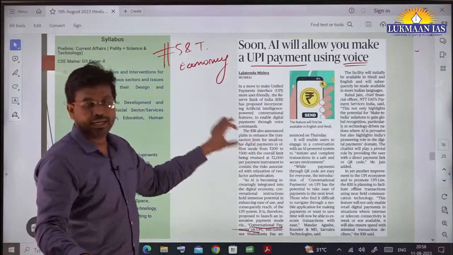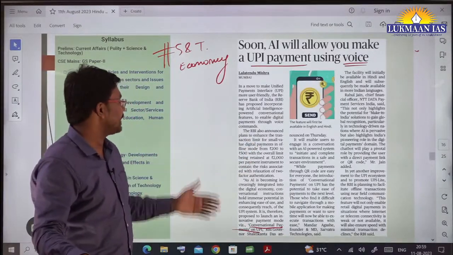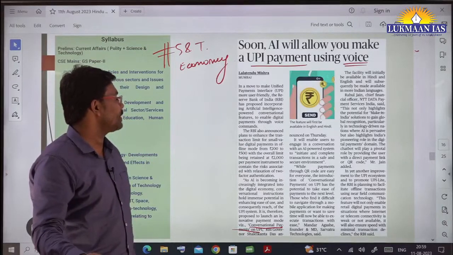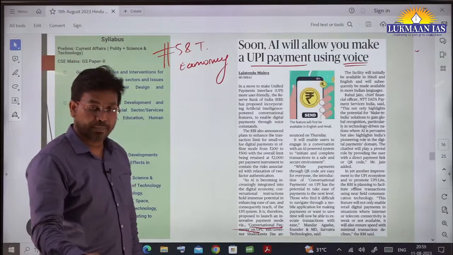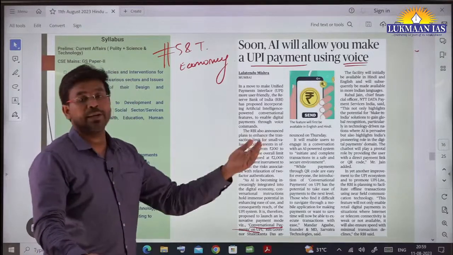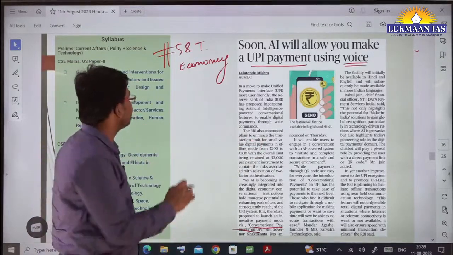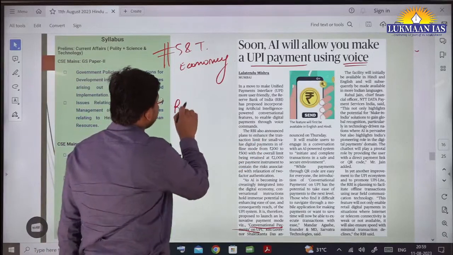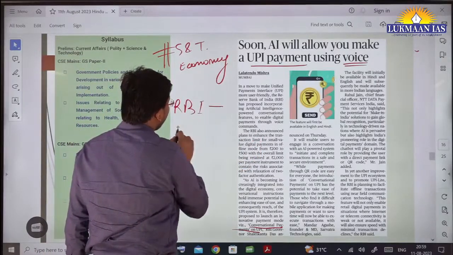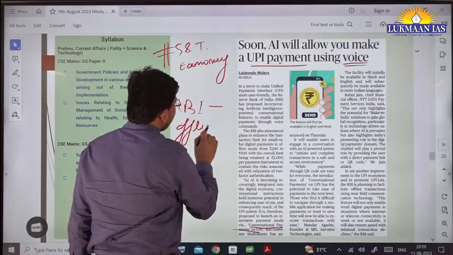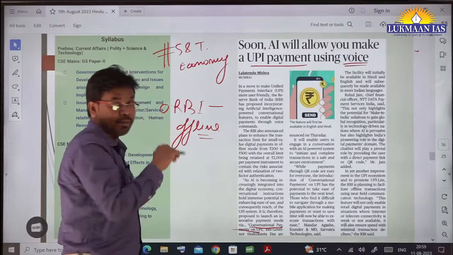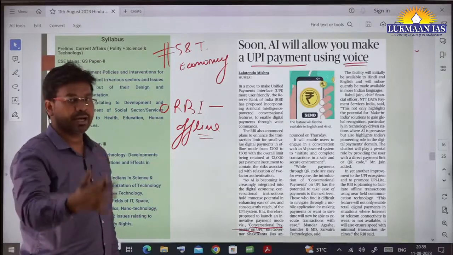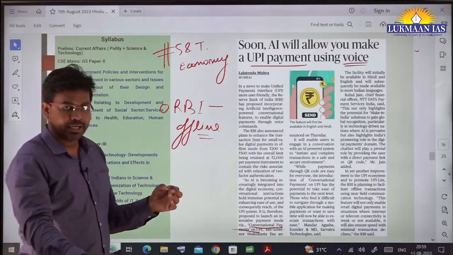Related to that, they have mentioned many things, that the AI powered system will initiate and complete transactions in a safe and secure environment. So this is digital payment, online payment. Apart from this, the Reserve Bank of India has taken another initiative for offline payment. So how will offline payment happen through UPI? For UPI, they need some kind of internet.